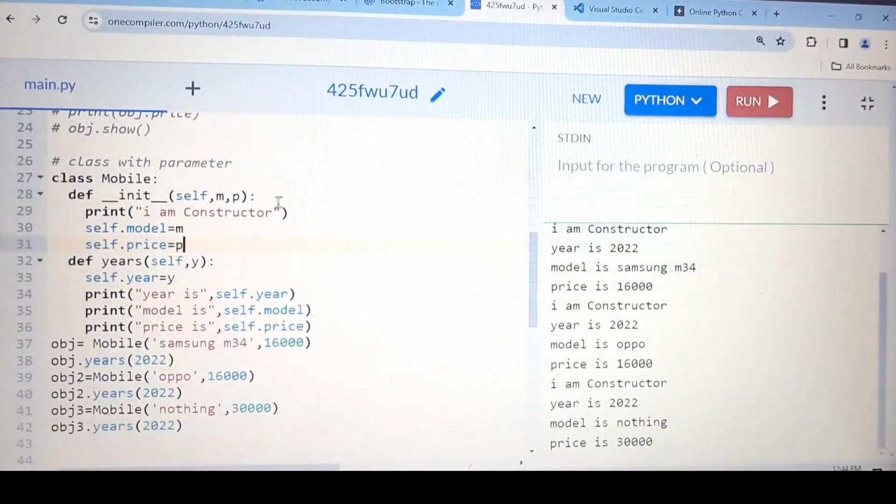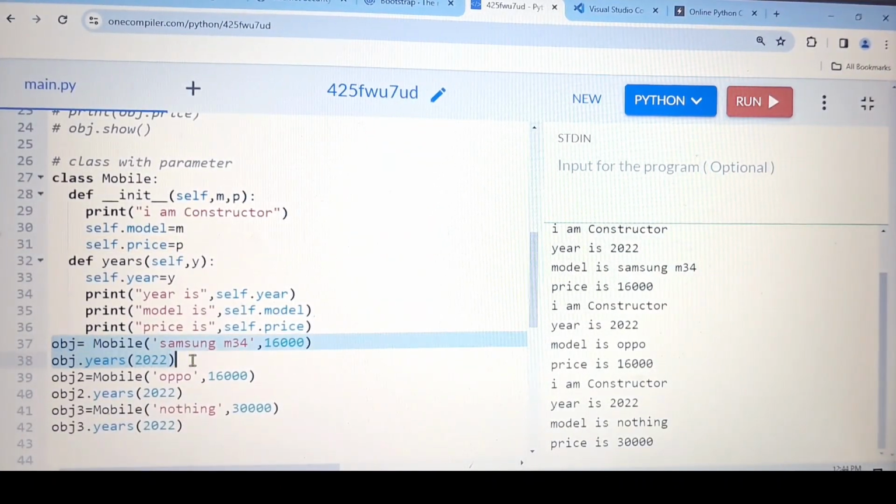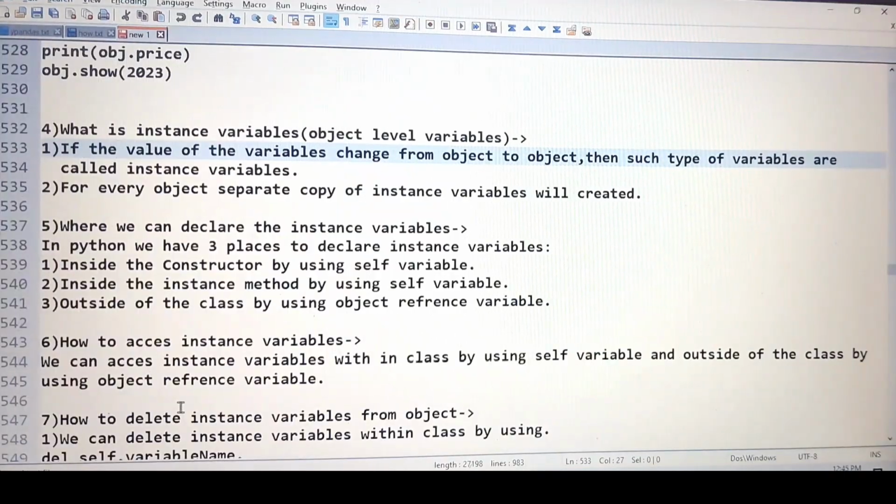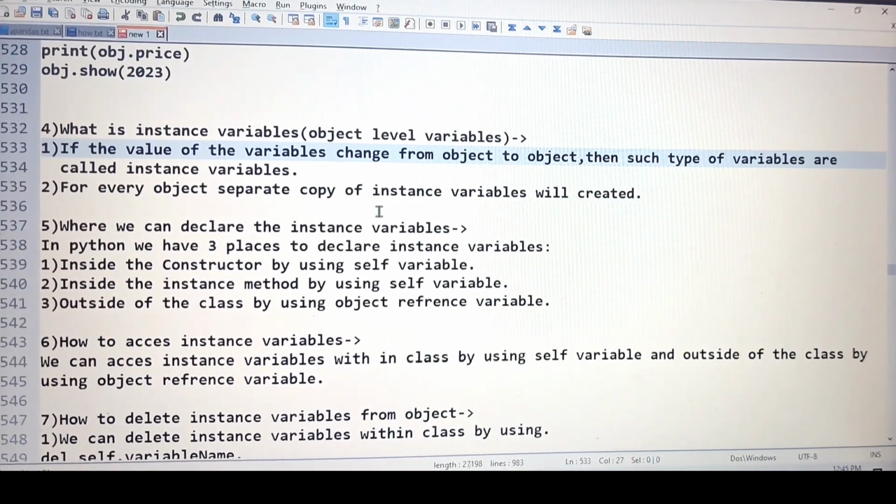Here you can see, for this object we have a separate copy, which is Samsung M34 16,000. For this object, we have Oppo. For this object, we have nothing. And nothing is the phone name, if you don't know. The same thing: for every object, a separate copy of the instance variable will be created. So I hope I'm clear with my definition, what kind of variable is called an instance variable. If the value of the variable changes from object to object, then such a type of variable is called an instance variable, and for every object a separate copy will be created.